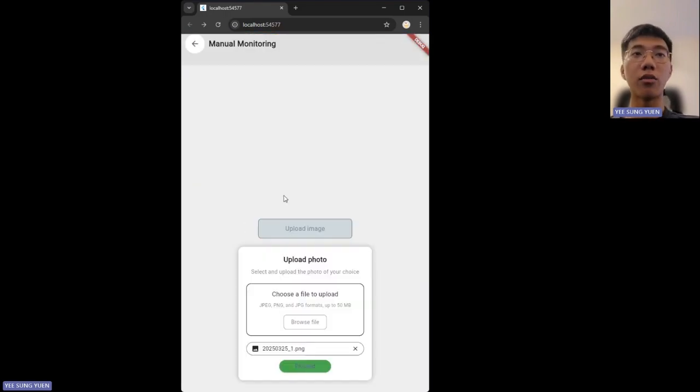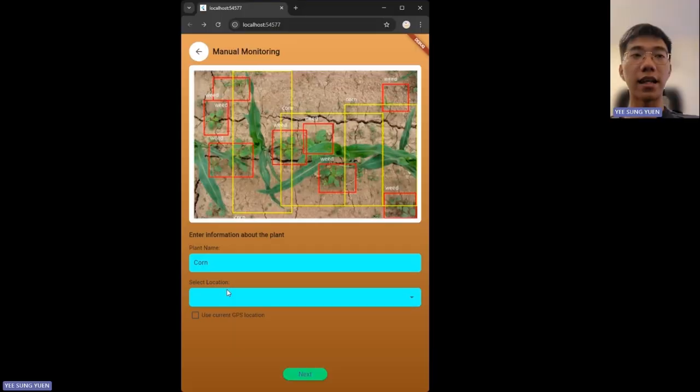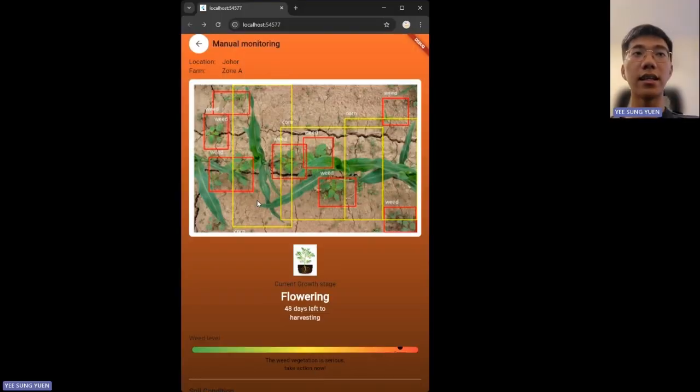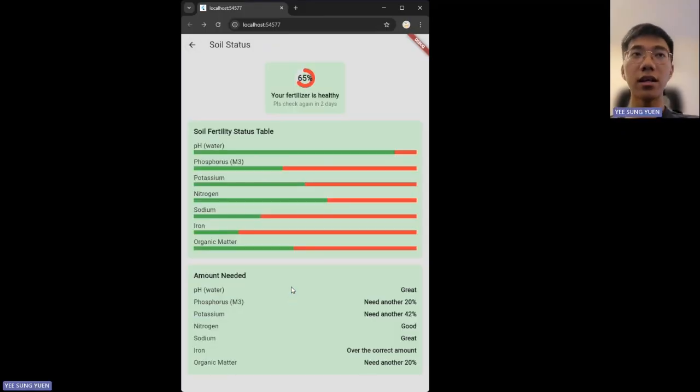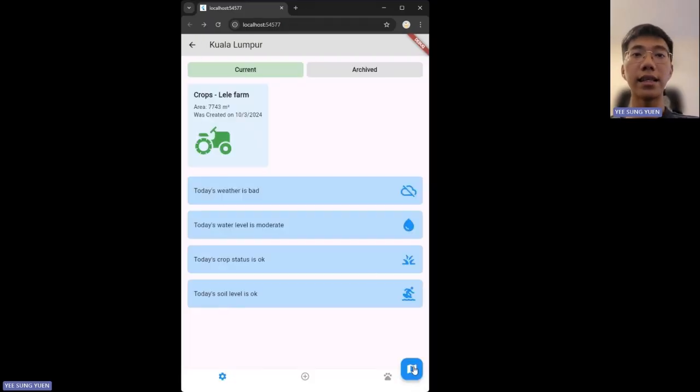Moving on to the manual monitoring. Here you can upload your own photo, select your plant name, select your zone, click on next. Here will actually display the same thing. So moving on, click on the soil level. Here you actually see all your fertilizer information, your fertility status table, and also the amount you need for each of the components. And then lastly, click on the map icon.